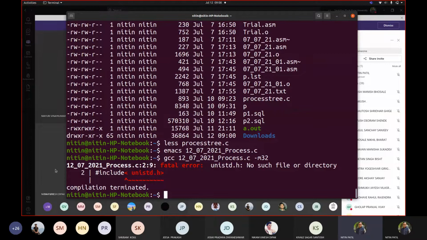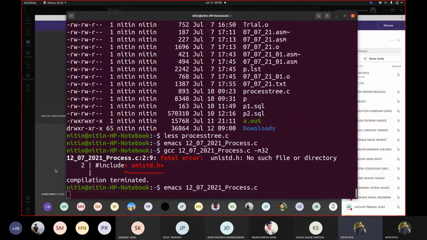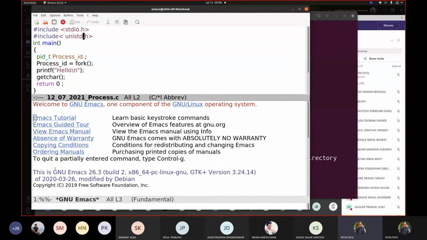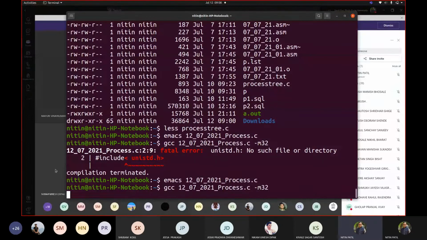Seems I made some mistake. I gave a space, seems there. Yes, because there was a space associated here. Okay, that's why it gave an error.